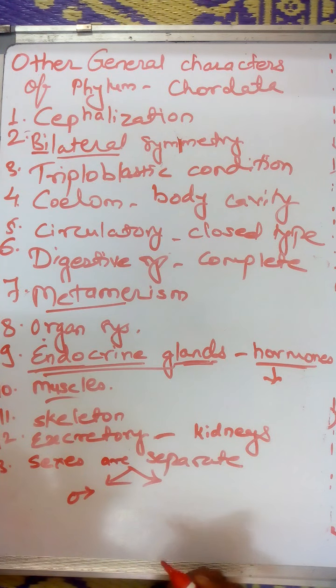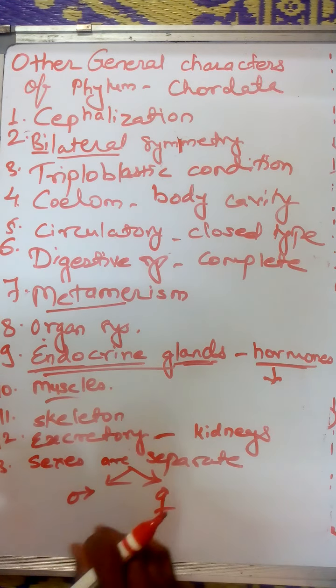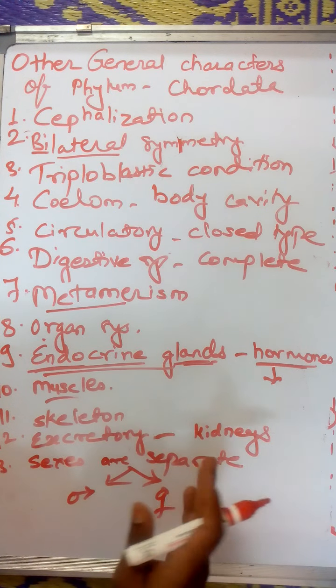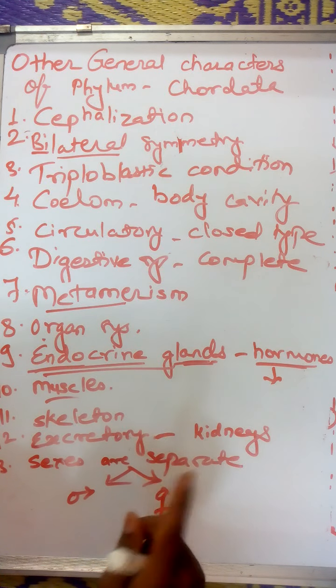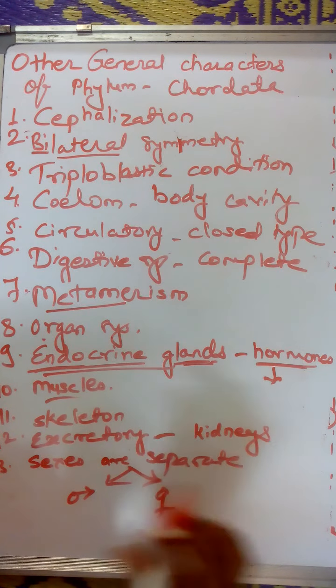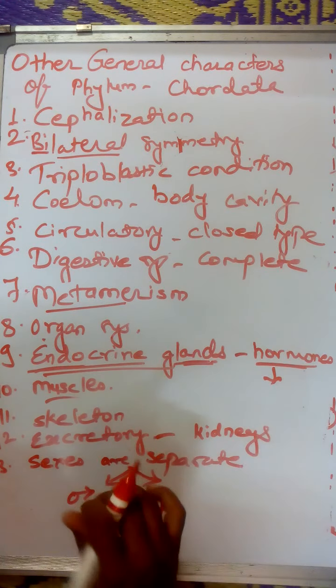The males are separate and females are separate, because in the majority of non-chordates, see, non-chordate, not chordate, both male and female are present in the same individual. Like earthworm. Earthworm is not 100% male, not 100% female.